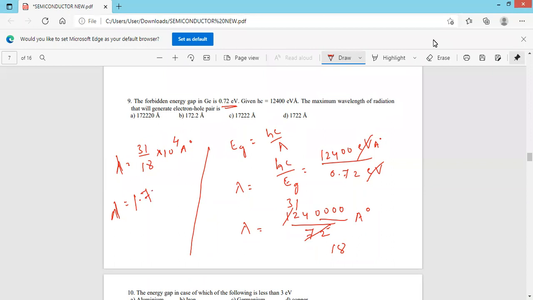So 18 twos are 36, remainder 4, 40. So lambda is 1.722 into 10 to the power of 4 Angstrom, which is 17222 Angstrom. Option C is the correct answer.